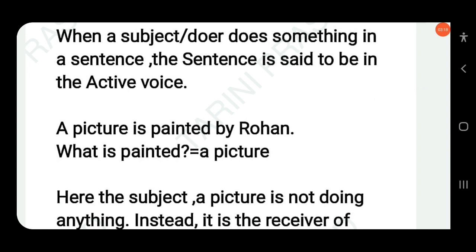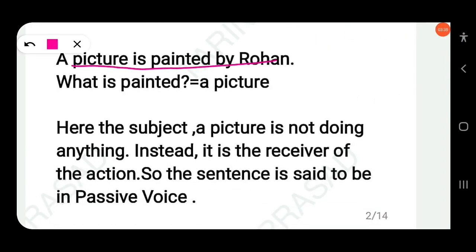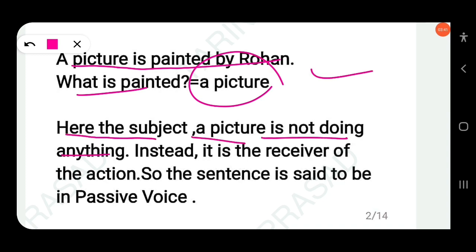What is painted? A picture is painted. But who does the action? Here a picture is not doing anything. Instead it is the receiver of the action. A picture is painted by Rohan. The subject, a picture, is not doing anything; it is the receiver of the action.